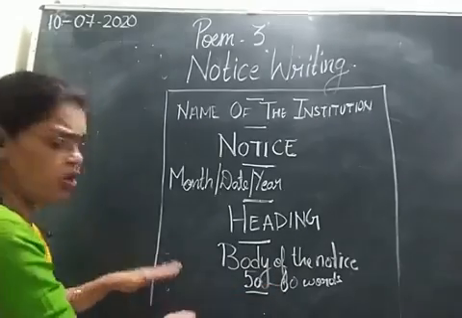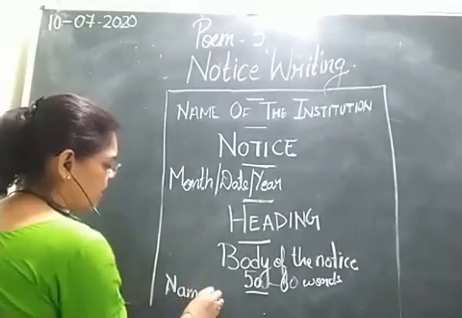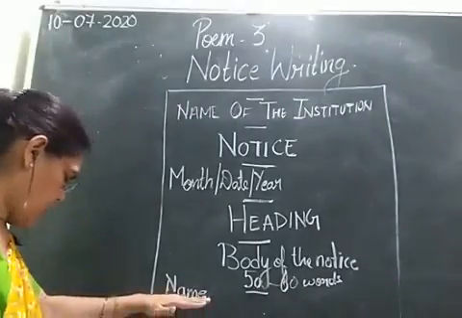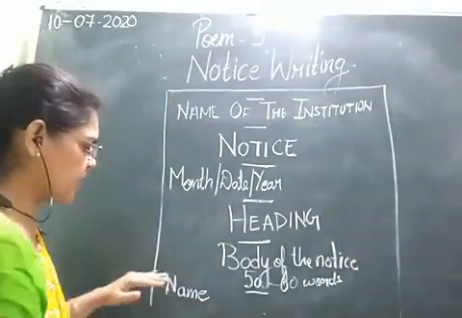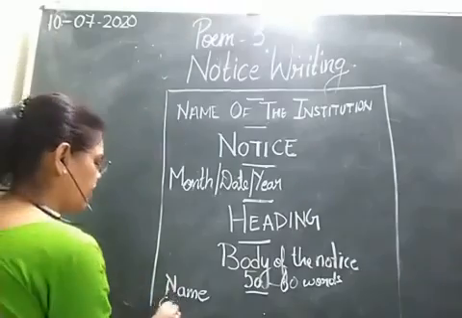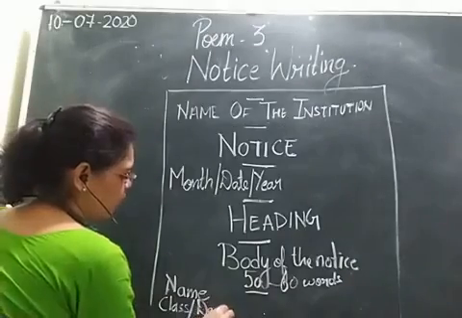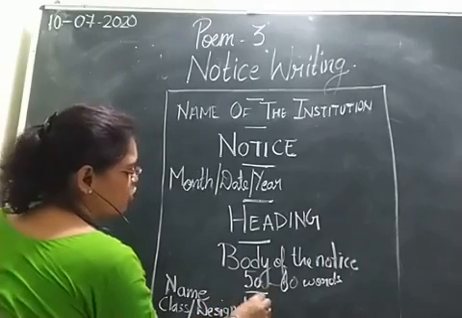Then again on the left side, after leaving the line, your name will come. यहाँ पे आप अपना name लिखेंगे. Name also has to be written with capital letters, and after the name either you write your class, अगर class नहीं तो designation. Now what do you mean by designation? Designation means आप कौन सी post hold कर रहे हो.